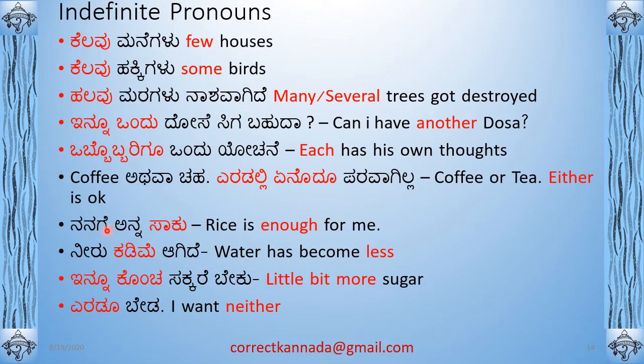Next, nanage anna saku. Rice is enough for me. So the word saku. These are also indefinite pronouns. Saku means enough. Okay. Then neeru kadime agide. Kadime is less. Okay, this is also an indefinite pronoun. Kadime is less. Okay. Innu koncha. Sakkare beku. Innu koncha means little bit more. Innu koncha. Koncha means little. Innu koncha means little bit more.